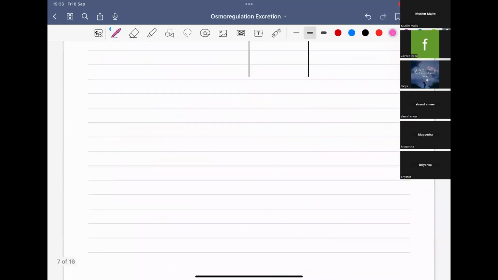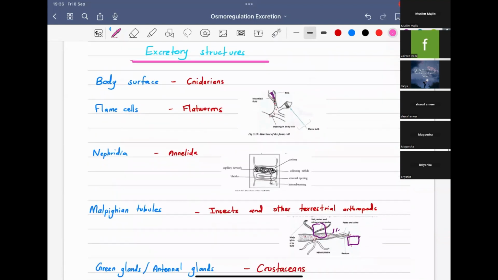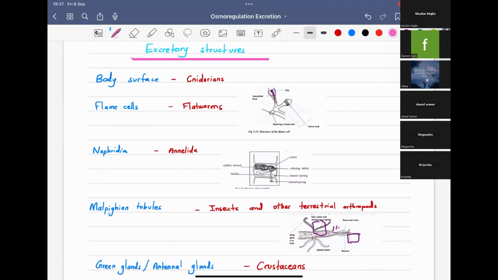And we'll continue. The next, structures. This is the diversity of the excretory structures of animals. This you normally study in unit 3 also, when you were studying the diversity of the kingdom.